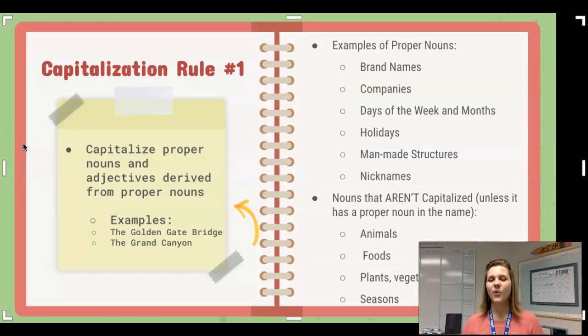So when we move forward and we work to apply this rule, you really need to ask yourself, is it a proper noun? Or is it a word that derives from a proper noun? If so, it should be capitalized. If not, we're going to leave it lowercase.